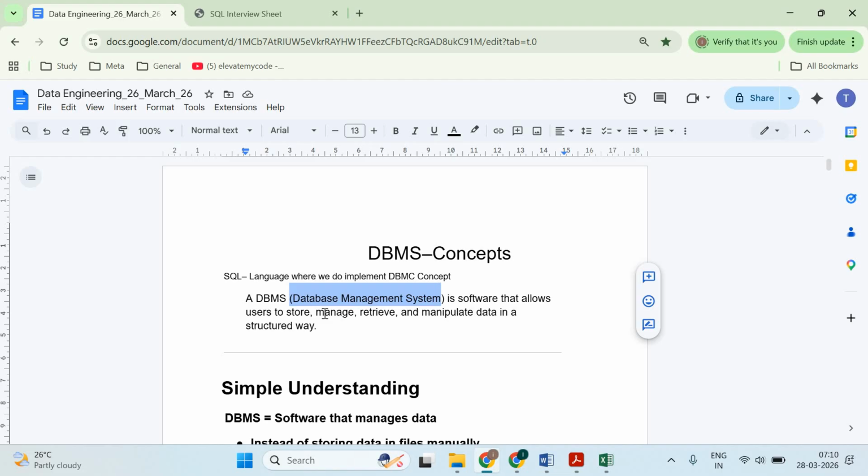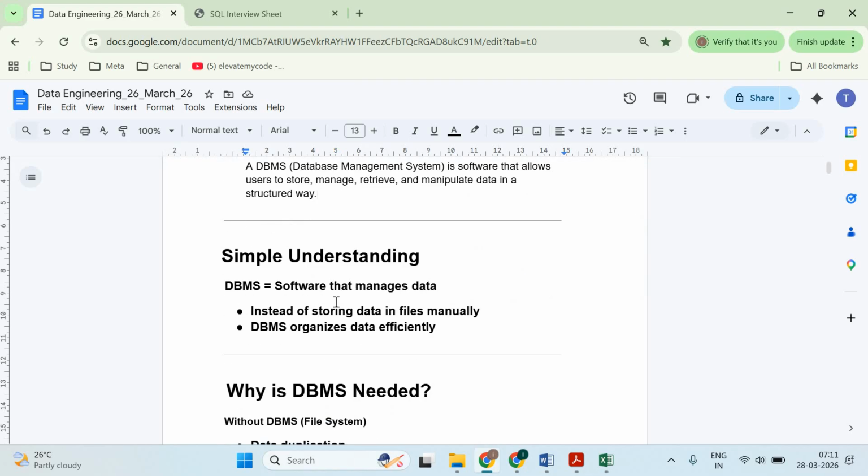So where do we store data? We can store data in a DBMS, in the database, right? DBMS is a database management system, a software that allows you to store, manage, retrieve, and manipulate data in a structured way. So always remember, DBMS will store the data in a structured way, right? Simple understanding: DBMS equals software that manages data. Instead of storing data in a file manually, DBMS organizes data efficiently.